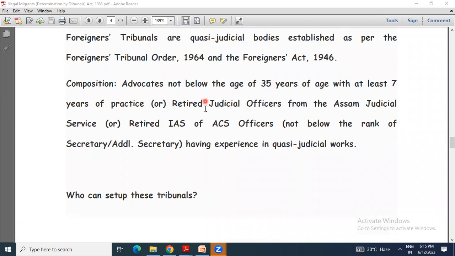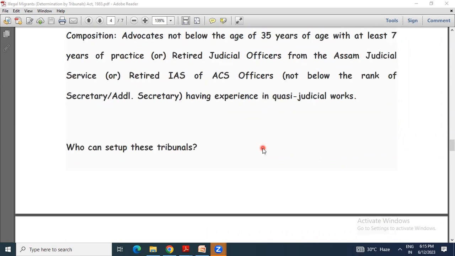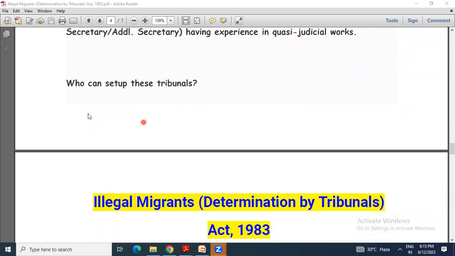Advocates not below the age of 35 years with at least 7 years of practice, or retired judicial officers from the Assam Judicial Service, or retired IAS or ACS officers not below the rank of Secretary or Additional Secretary having experience in quasi-judicial work. Now, who can set up this tribunal?